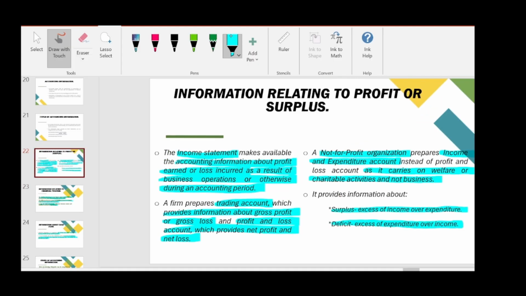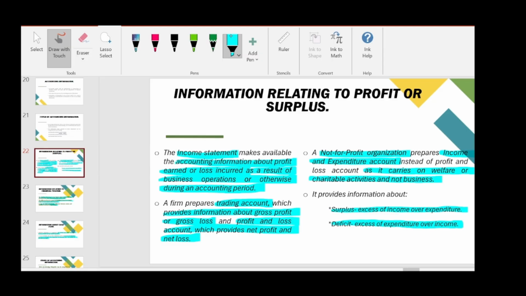We can derive our profit by preparing an income statement, and we can find out surplus or deficit from the income and expenditure account. In a profit organization, we will prepare a trading account. The trading account gives the gross profit or gross loss of the firm, and we will prepare a profit and loss account, from which we can identify the net profit or net loss of the company. That is for profit organization.